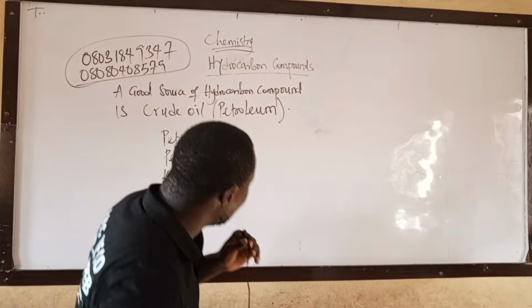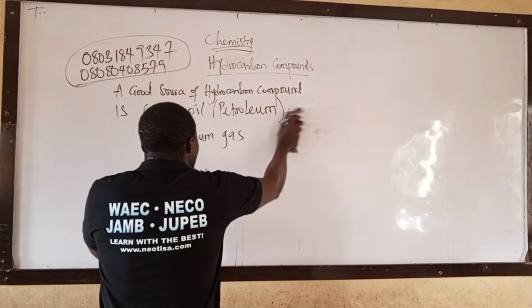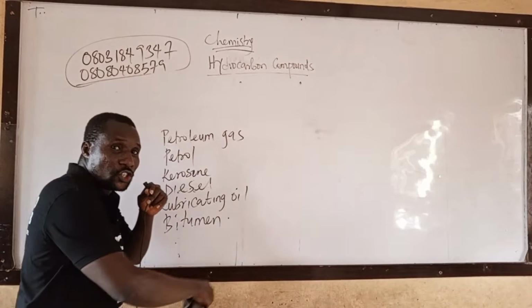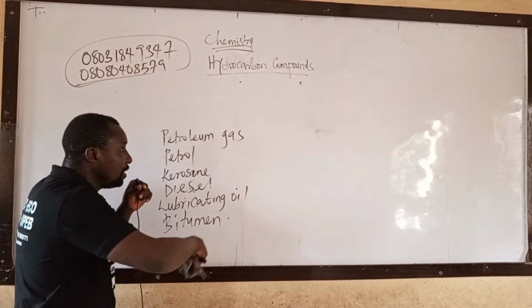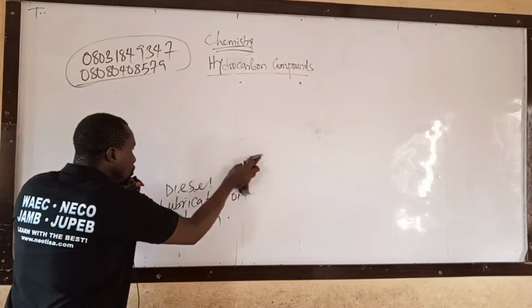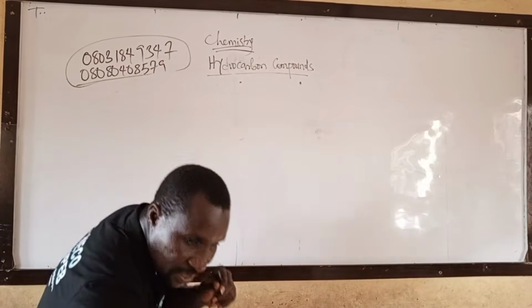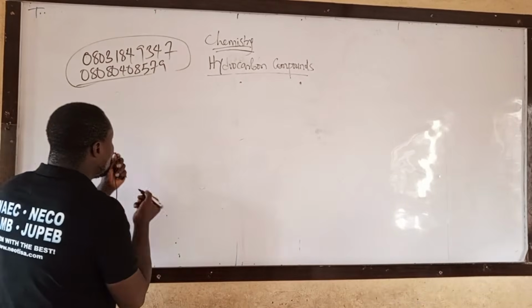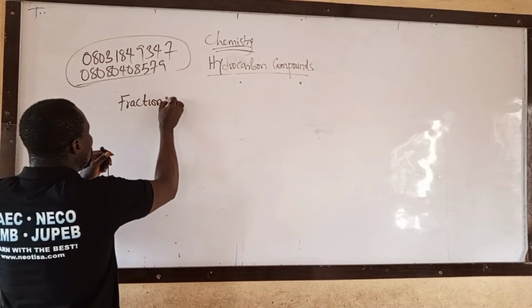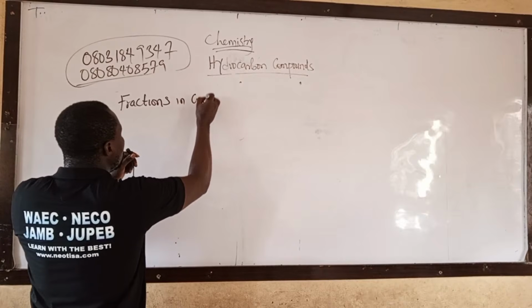Okay, from here, what do we have? These are the fractions in crude oil. Let me rewrite. Fractions in crude oil.